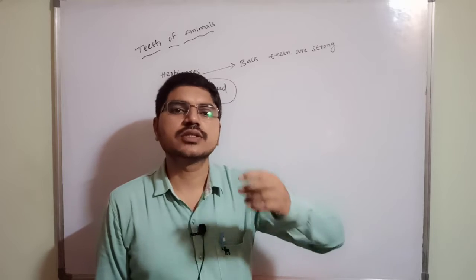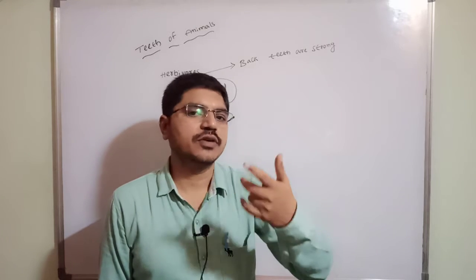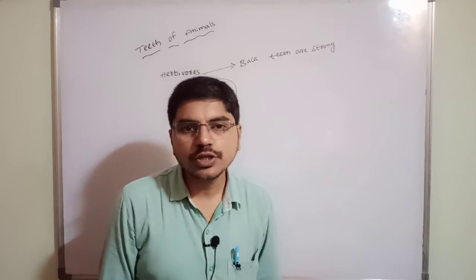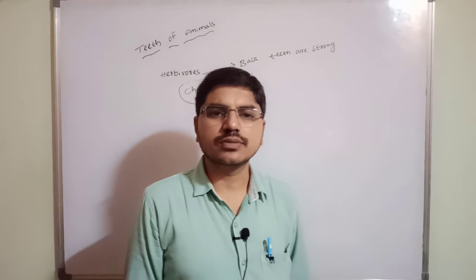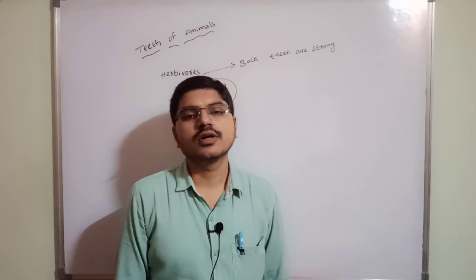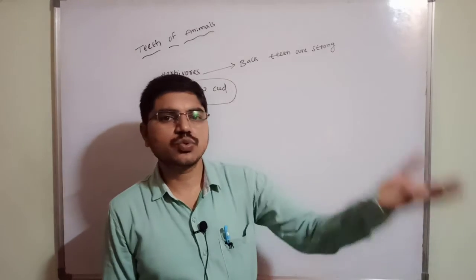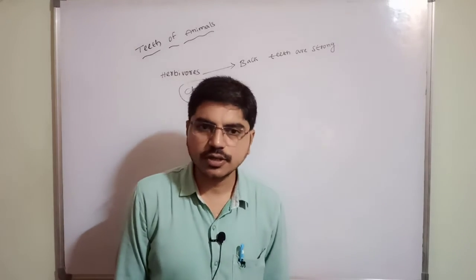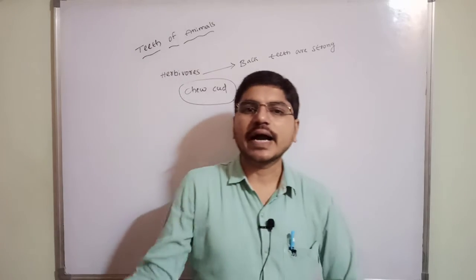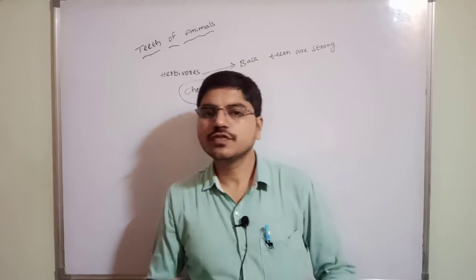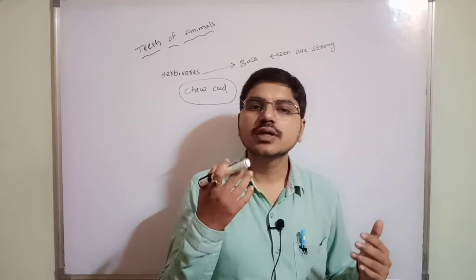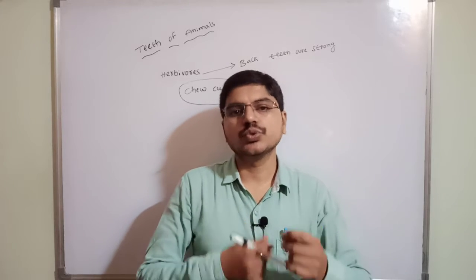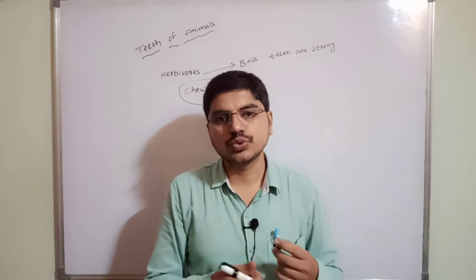There is a movement in its mouth. Why is it chewing? Because it already swallowed some food into the stomach, then the food is taken back into the mouth, and again it is slowly chewing.